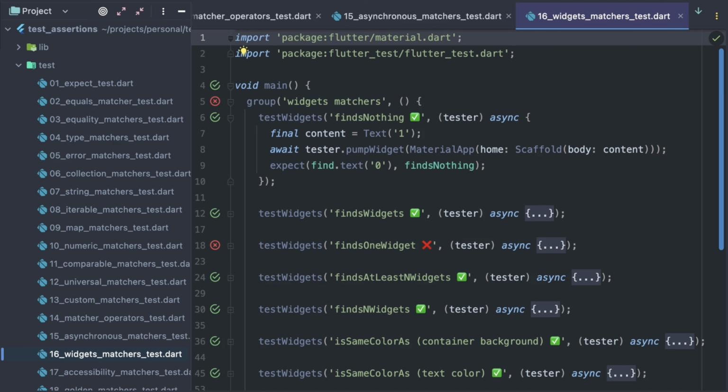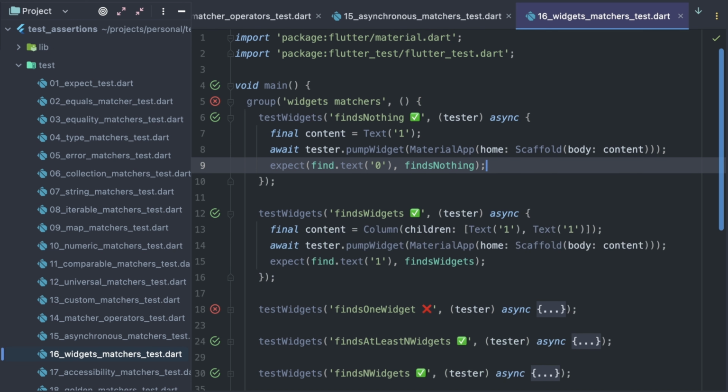Flutter widget tests use the same expect function to verify that the actual widget tree content matches expectations. However, the list of matchers is unique to this task. Let's start with findsNothing. Here I declare a text widget with text1, place it in the widget tree, and try to look for widgets with the text 0. As expected, there are no such widgets, and this findsNothing matcher, which ensures no such widget is in the widget tree, is satisfied.